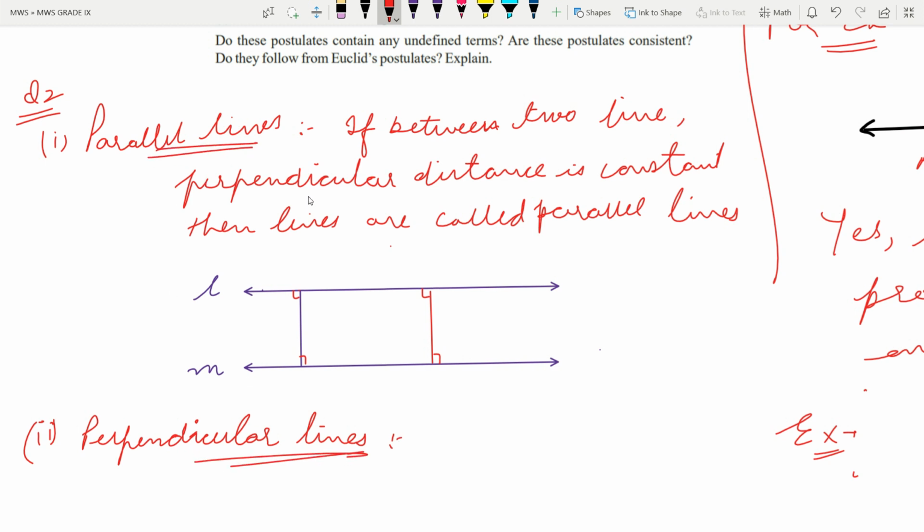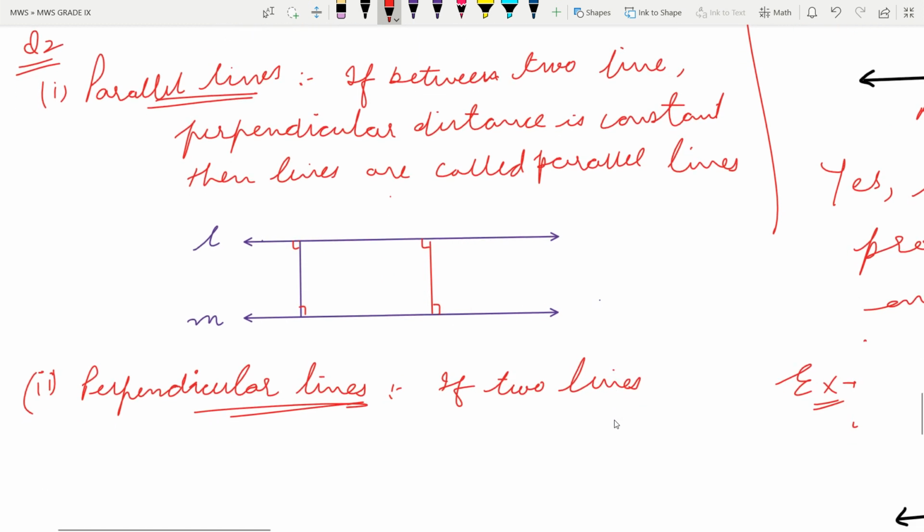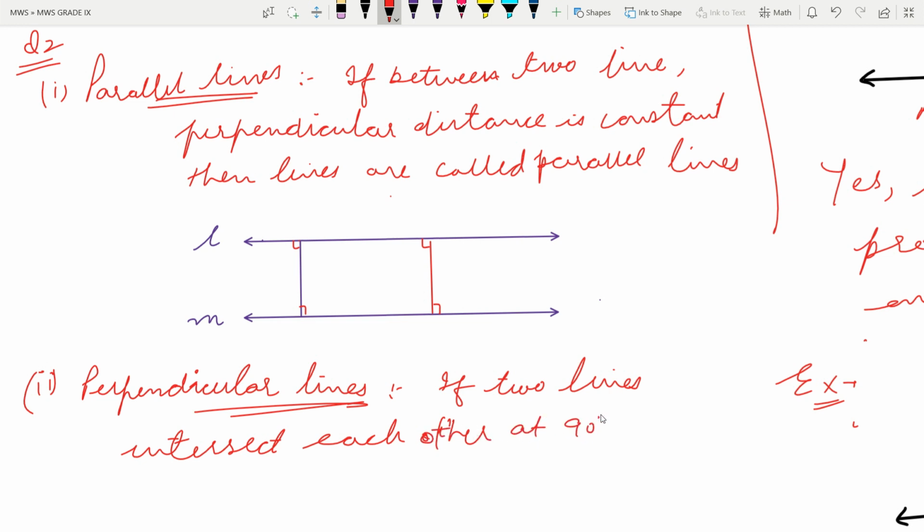Now what are perpendicular lines? If two lines intersect each other at 90 degrees, then the lines are called perpendicular.